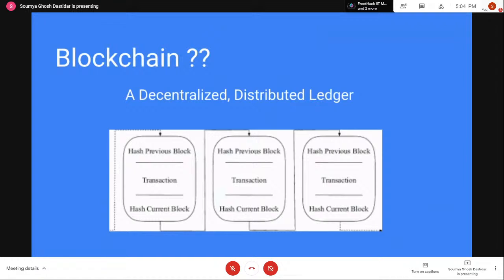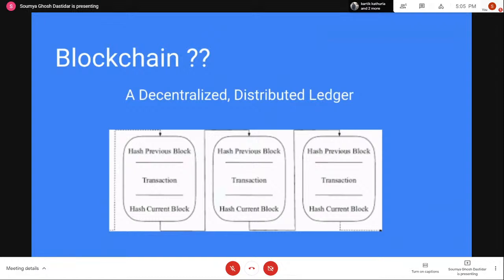So what does that mean? A blockchain network is composed of multiple network participants or nodes. This is basically a peer-to-peer network that is handling these transactions. And this ledger that I was talking about is not just stored in a single central storage. It's not there in a single server that is holding this complete ledger. It is actually distributed over each of these nodes in the network. That is why it is called a distributed network.